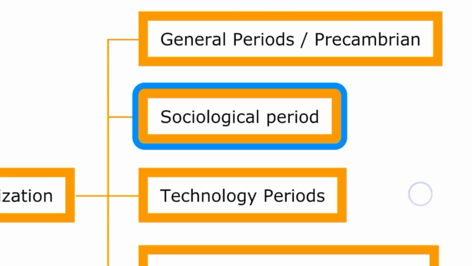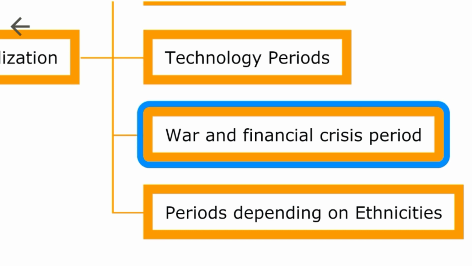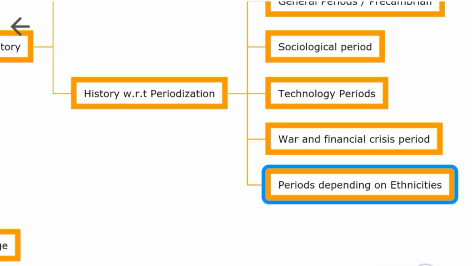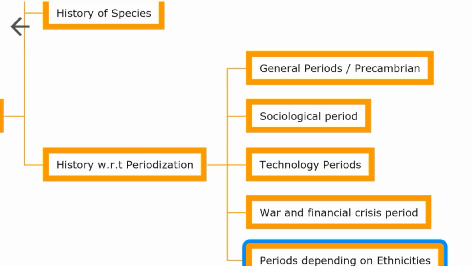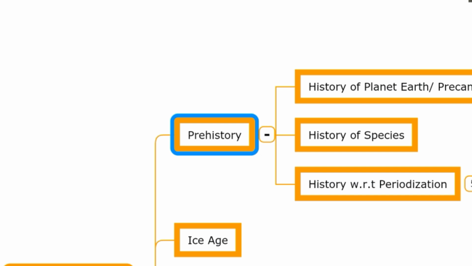Second in the list is the sociological period. Third is the technological period. Fourth, war and financial crisis periods. And fifth is the period depending on ethnicities. We will be discussing all of them in separate series, and here our first subdivision era, which is prehistory, is completed.